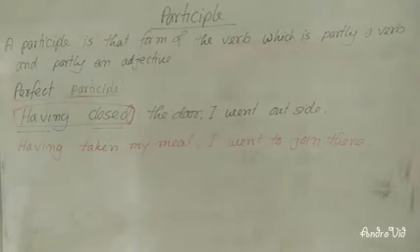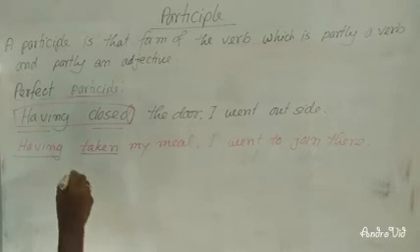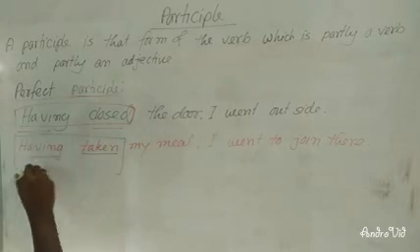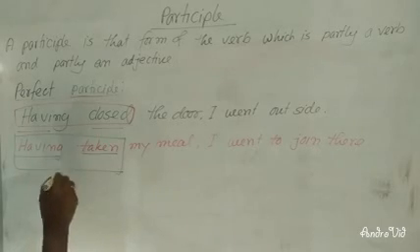Dear learners, on the board you can see here having taken. Having is the present participle and taken is past participle form. And the combination of both is called perfect participle.